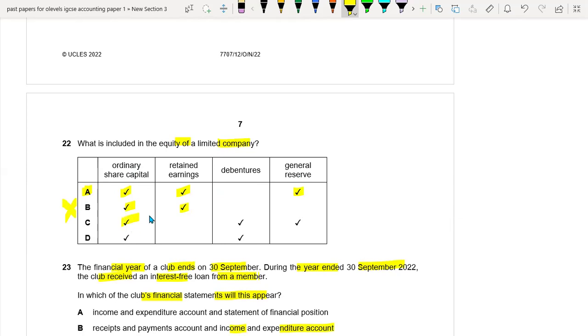C. Ordinary share capital, yes. Debentures, no. General reserves, yes. This is the equity of a limited company. So in the equity, there are only share capital, retained earnings, general reserve, share premium. These kind of things would be recorded. D. Ordinary share capital, yes. Debentures, no. So it means the A option is the right option.